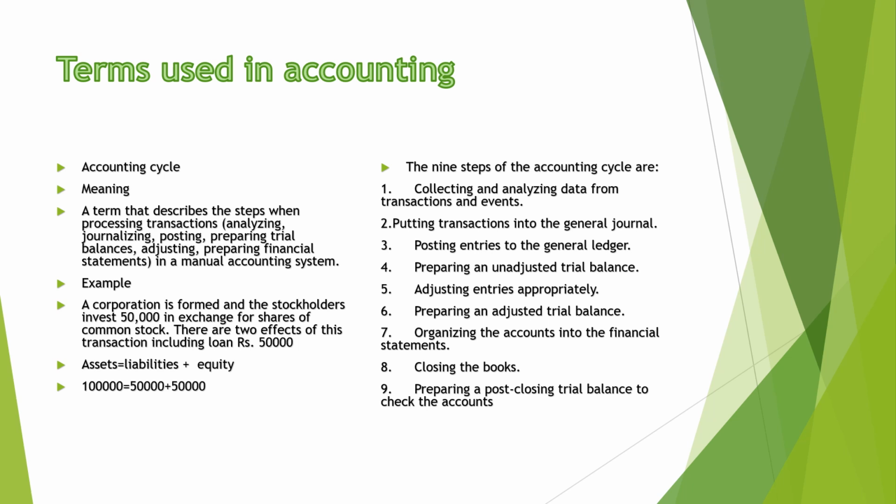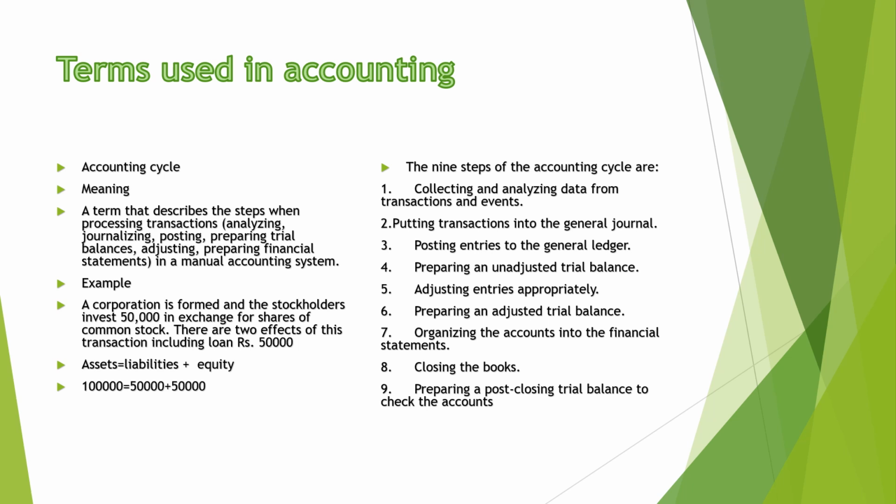Next, what are the different steps in the accounting cycle? There are 9 steps. The first one is collection and analysis of data, that is business transactions and events. Then putting transactions into the general ledger.